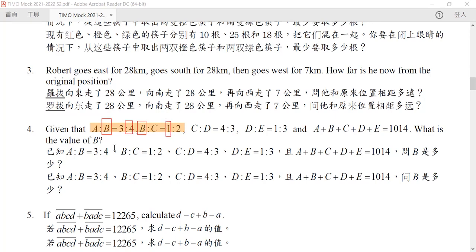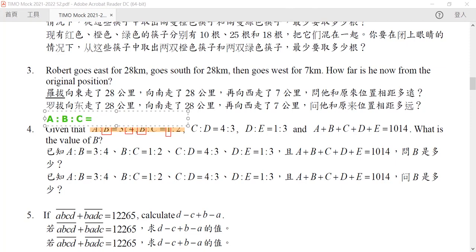So by this, we can rewrite it as A to B to C, because we wanted the B to be divisible by 1, but also by 4.